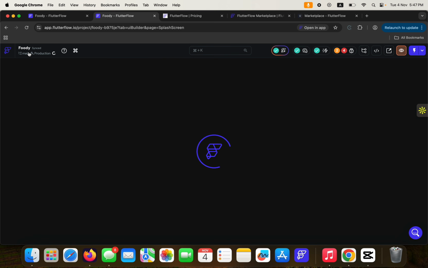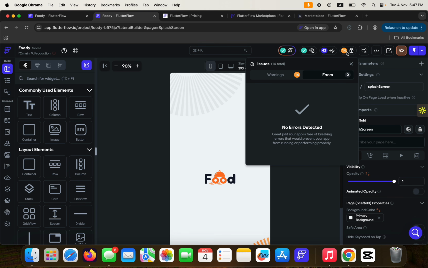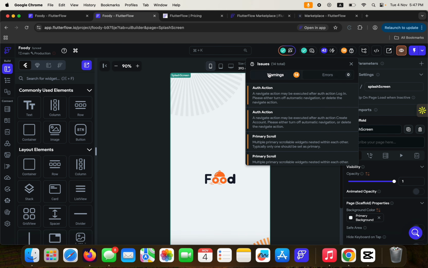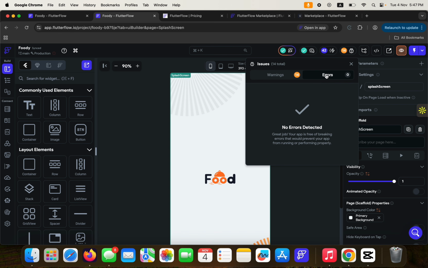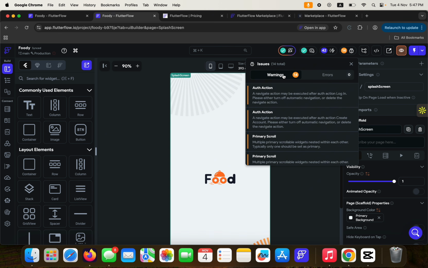Okay, let's go back and then see how we can just run through the remaining part. Now this particular part here is where you get to see the errors in your application and then the warnings as well. Errors mean there's a problem, you can't run the application without fixing it. Warnings are things that you can do to optimize your application.